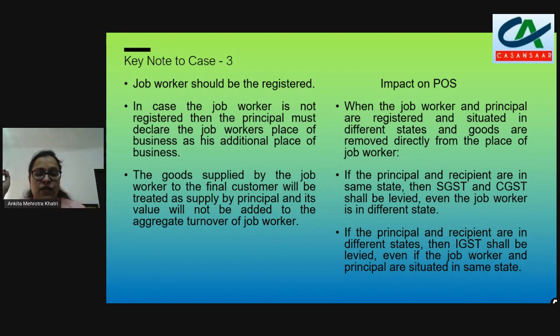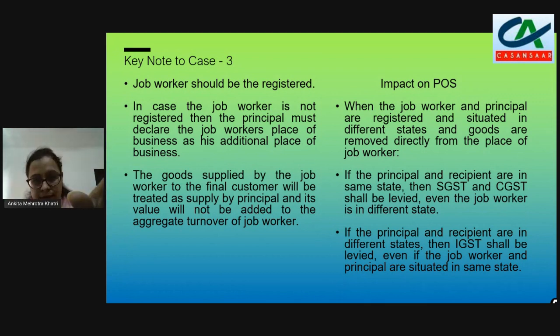Listen to the things. The principal and the recipient, because ultimately the recipient is the person who is getting the goods, and the principal is the person who is supplying the goods. If the principal and recipient are in the same state, then CGST and SGST will be levied in the invoice, even if the job worker is in a different state.